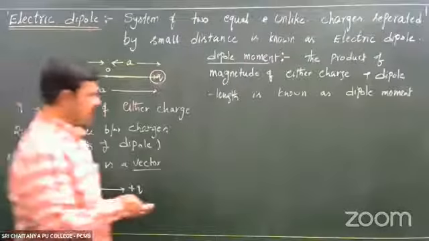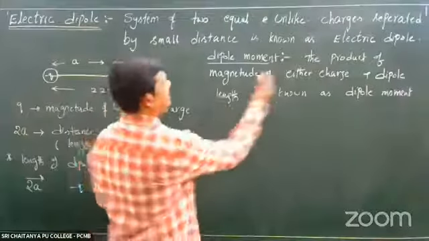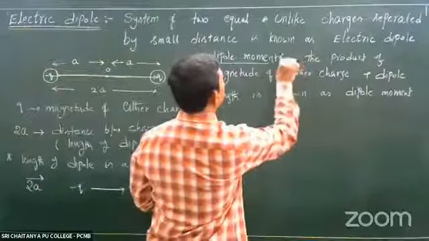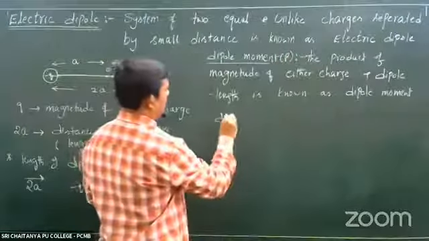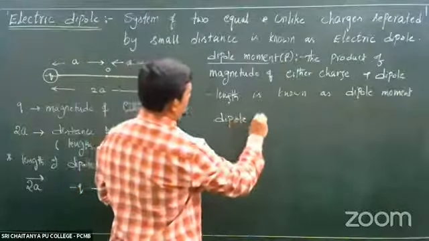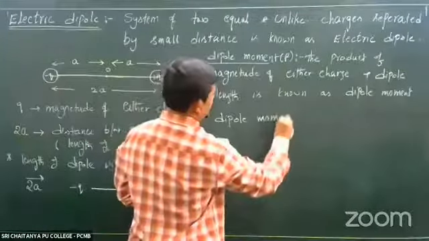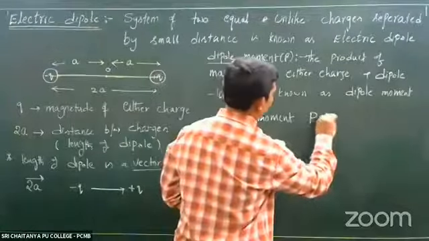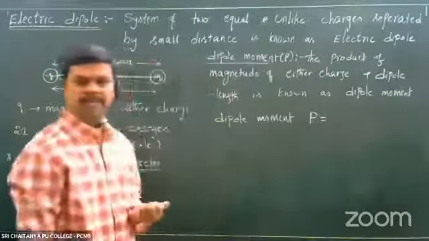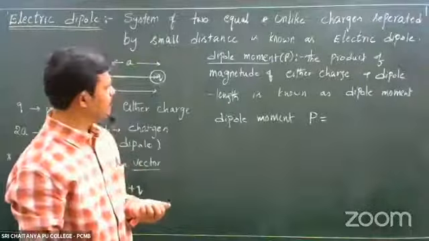See, what is the formula? Dipole moment is represented with small p. P, electric dipole moment.